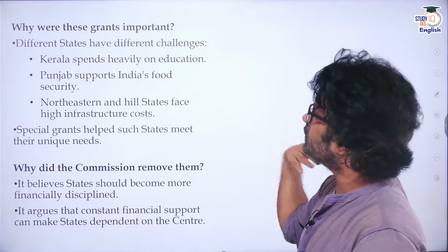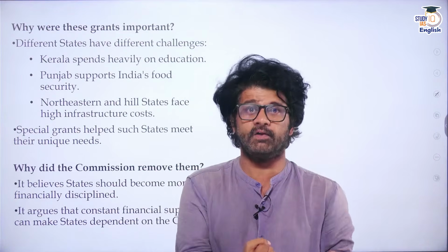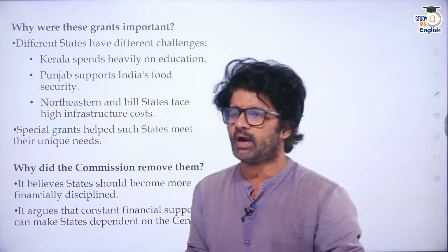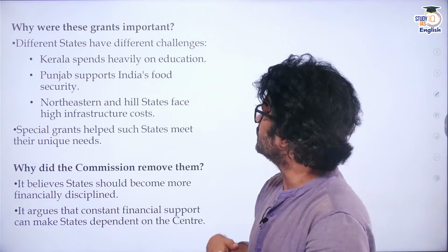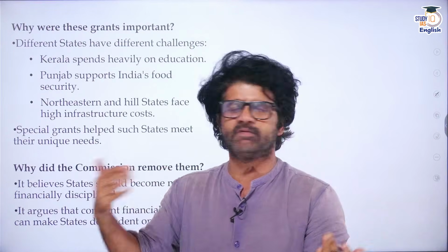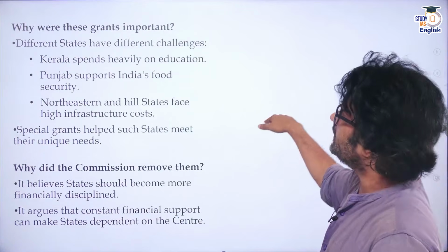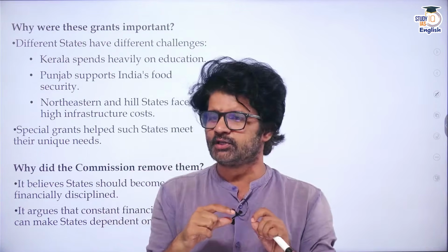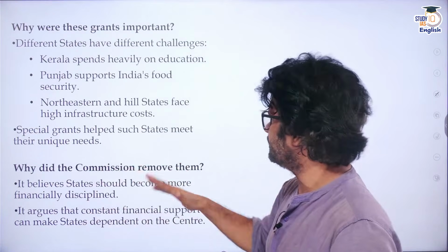So you can understand, we are not saying that allaying the fears of southern states is not needed. It is very much needed. But as we are understanding here in economy, there is no right or wrong answer. If you do something for one set of people, other people are impacted to a certain extent. Here, you can replace people with states. So different states have different challenges, you can see. And that's why these grants were needed. They were not a one size fits all approach. Every state was not getting a fixed income. It varied. And you had seen different types of grants.